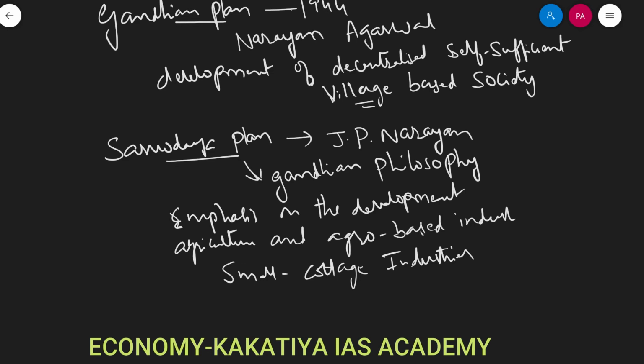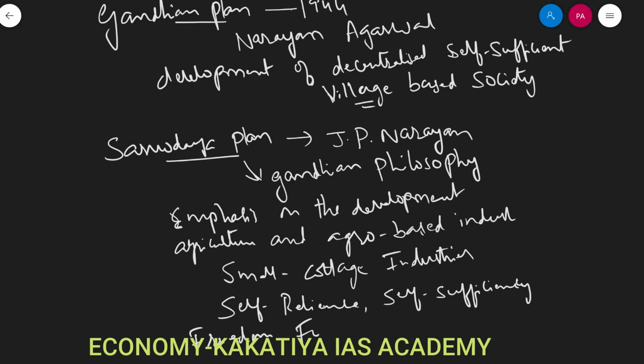It aims at self-reliance and freedom from foreign aid and technology. Self-reliance, self-sufficiency, freedom from foreign aid and technology, right? So these are the aims of the Sarvodaya plan, right?